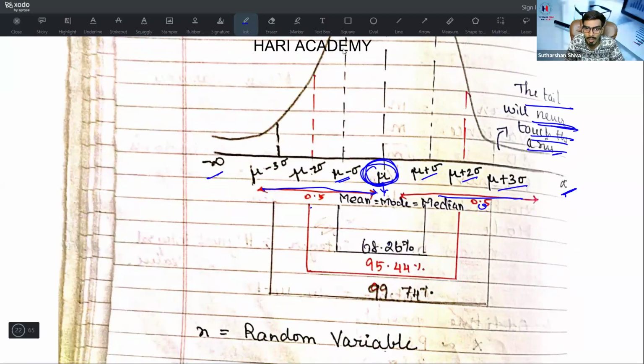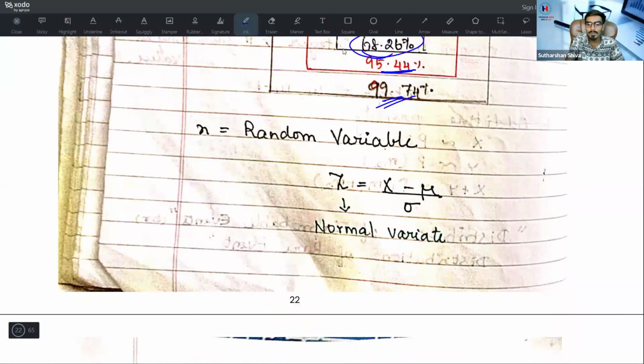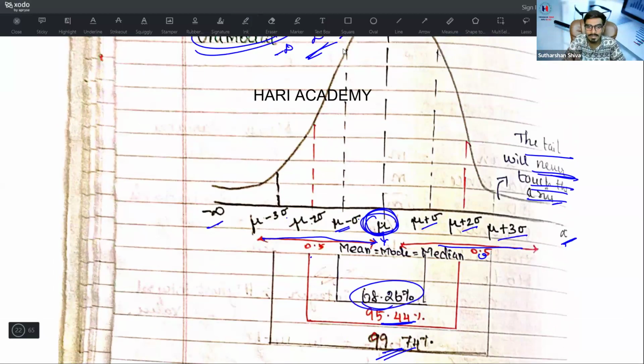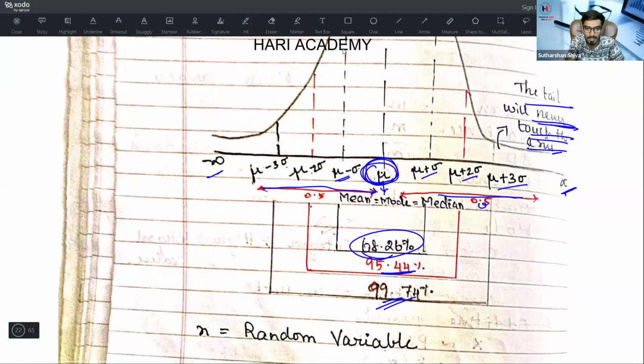Whenever they come across mu minus sigma to mu plus sigma, the probability value is 68.26. Mu minus 2 sigma to mu plus 2 sigma, the value is 95.44. Mu minus 3 sigma to mu plus 3 sigma, it is 99.74. Remember these three values. If you want, you can take a screenshot as well. Remember this before getting into your exam hall.